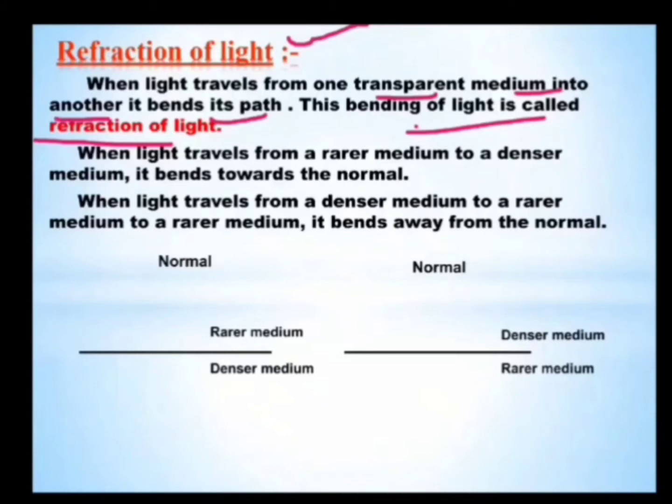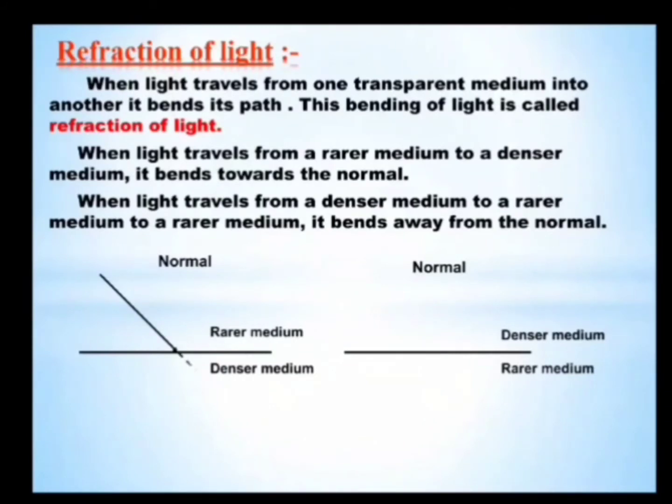Now we have got two types of media, where one medium which has got the density of the particles higher, that is known as optically denser medium, and the second is known as optically rarer medium, where the density of particles is less. So a ray of light traveling from a rarer medium to a denser medium bends towards the normal.